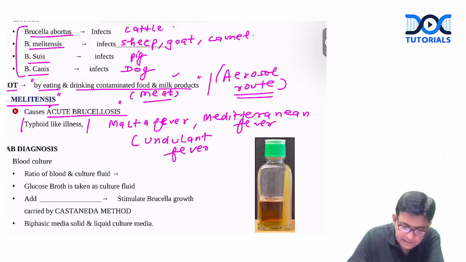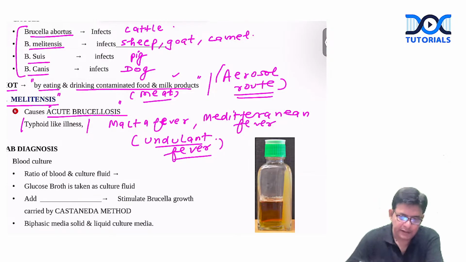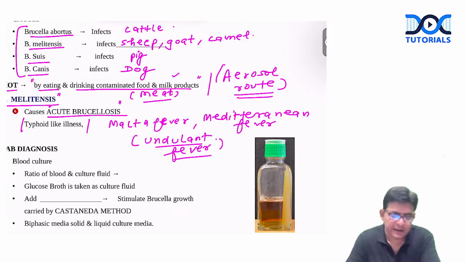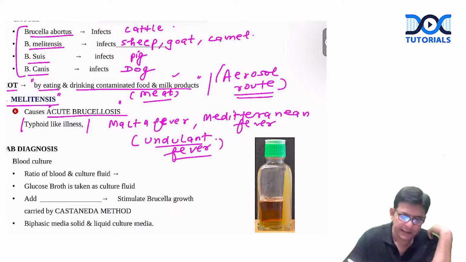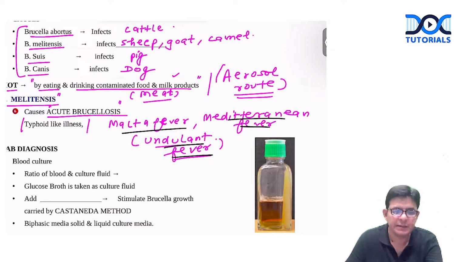Why do we call it undulant fever? Because the fever touches the baseline. So acute brucellosis, which is mostly caused by Brucella melitensis, is termed Malta fever, Mediterranean fever, and the third name is undulant fever. It is a typhoid-like illness. What is the meaning of typhoid-like illness?